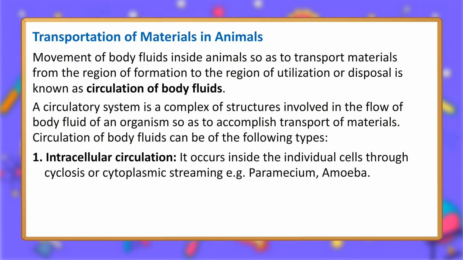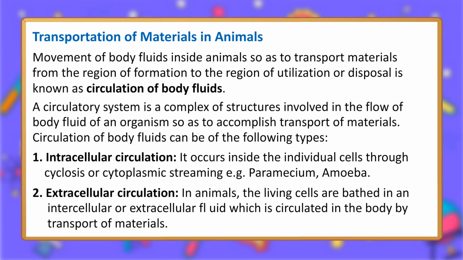Circulation of body fluids can be of the following types. 1. Intracellular circulation. It occurs inside the individual cells through cyclosis or cytoplasmic streaming, for example paramecium, amoeba. 2. Extracellular circulation. In animals, the living cells are bathed in an intercellular or extracellular fluid which is circulated in the body by transport of materials.